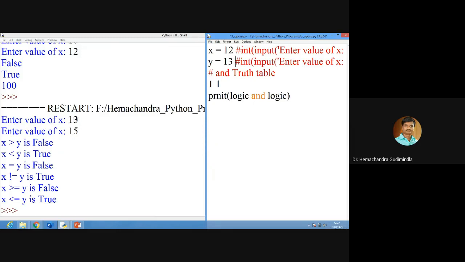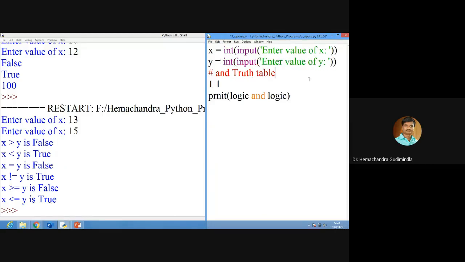I entered x as 13, and y I entered 15. Whether these two are verified or not, that thing we have to look into. Directly you can declare here only. In C programming you need a semicolon, but here there is no need of semicolon.